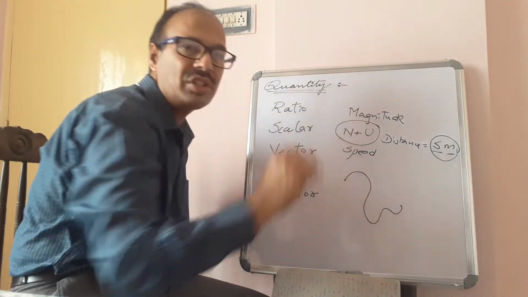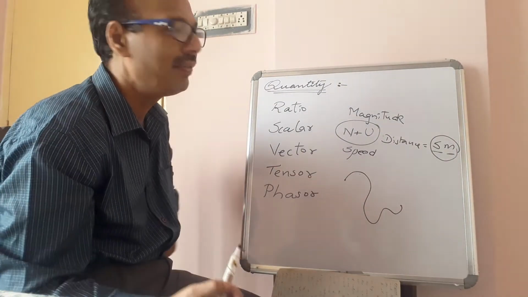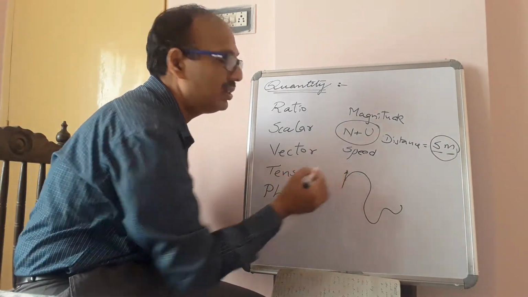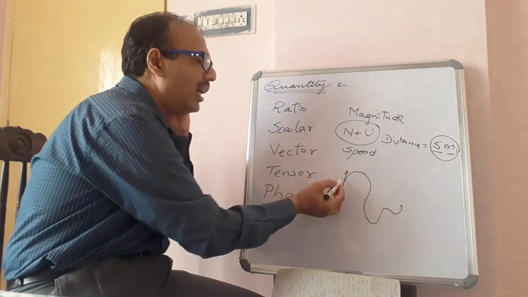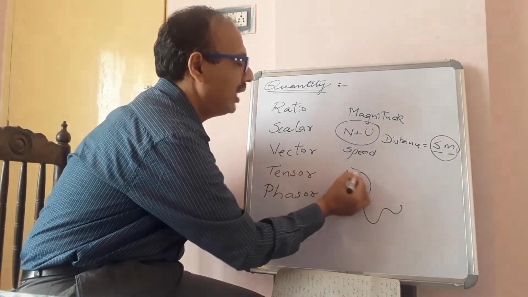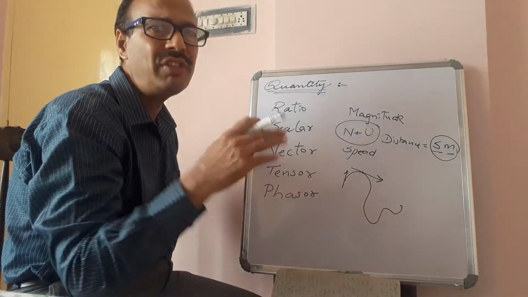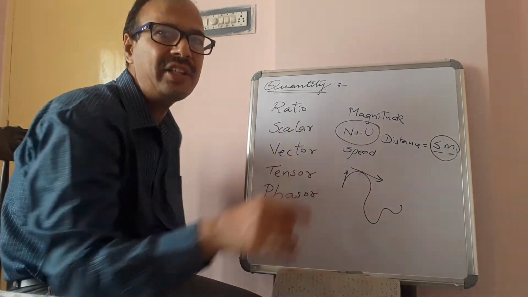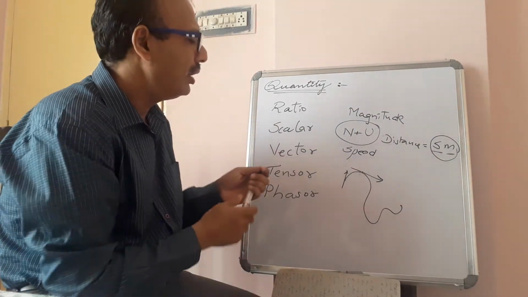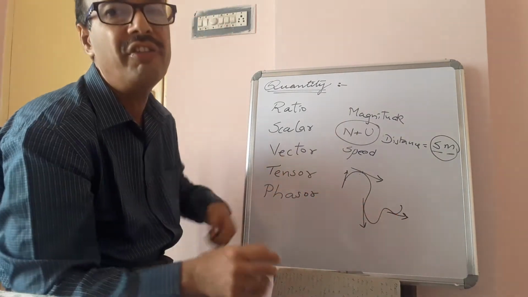To describe this distance, direction is not required. For example, you are going in a car, and here the direction of the car is this. So we will say the direction of distance at this point will be this. Similarly, at this point the direction will be like this. That means the direction of the car gives the direction of the journey at that point. So at every point the directions will be different.